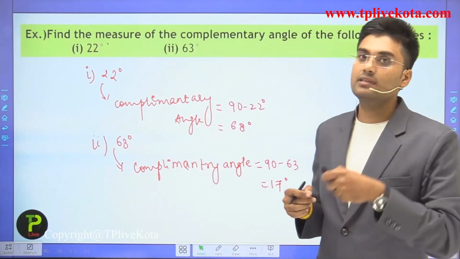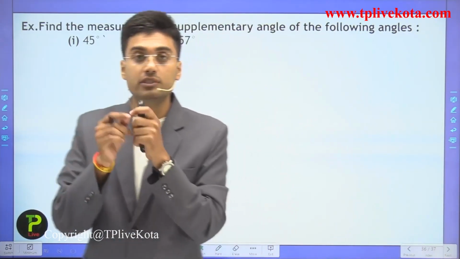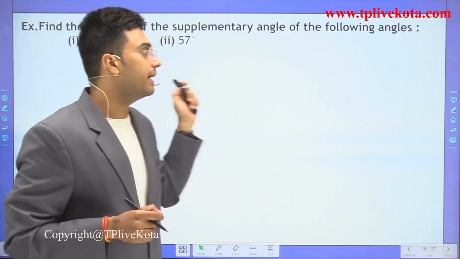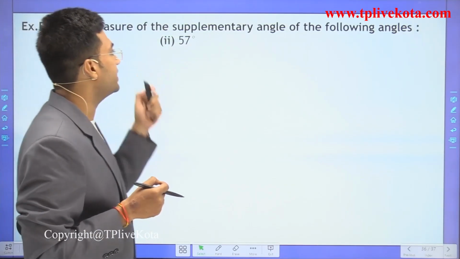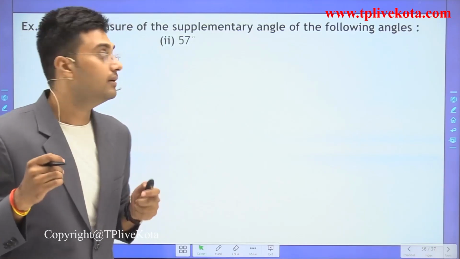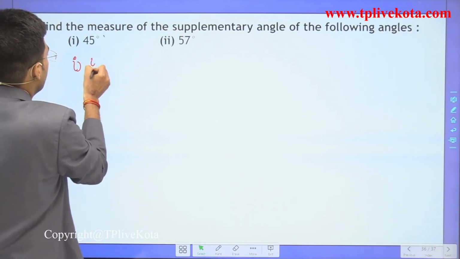So after this, the next example is: find the measure of the supplementary angle of the given angles. We have the first angle 45 degrees and the second angle 57 degrees. So first is 45 degrees.